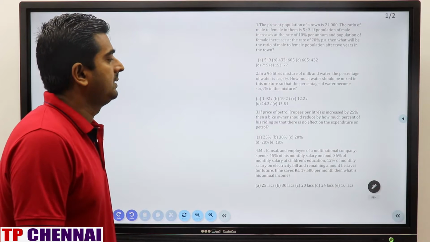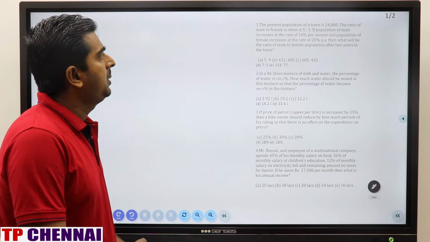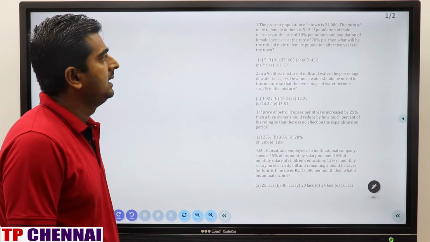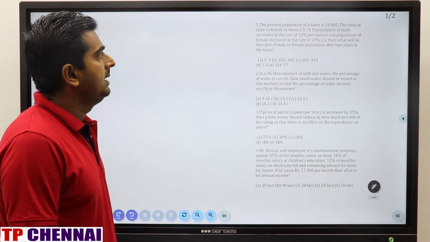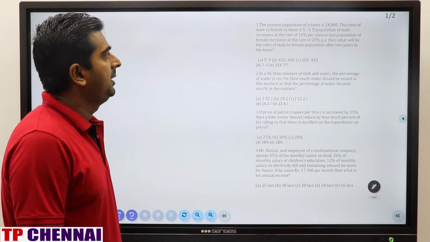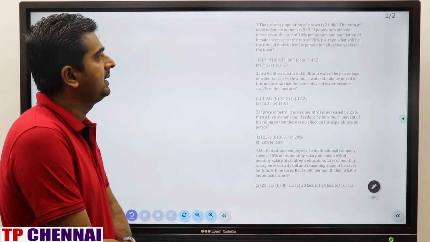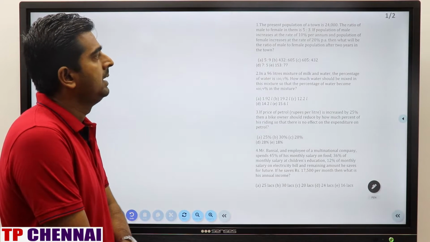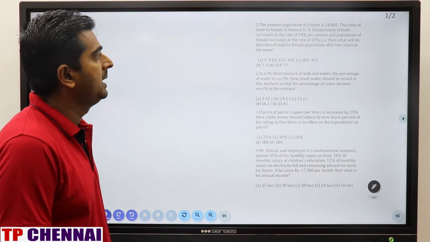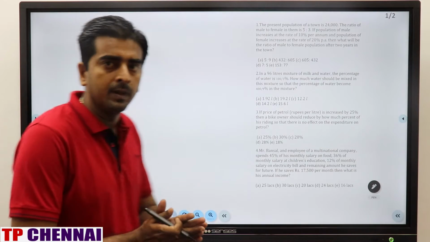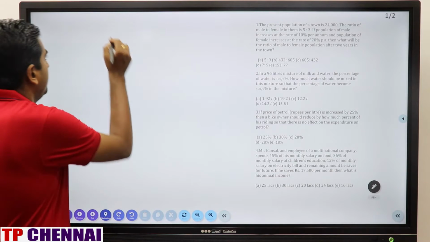So the first question is what they have mentioned. The present population of a town is 24,000. The ratio of male to female in it is 5:3. If the population of males increases at the rate of 10% per annum and the population of females increases at the rate of 20% per annum, then what will be the ratio of male to female population after 2 years in that town? We will see in detail.